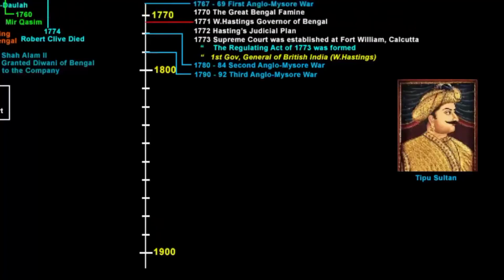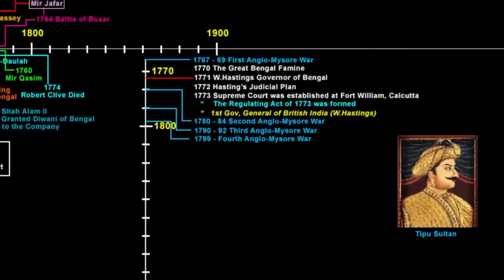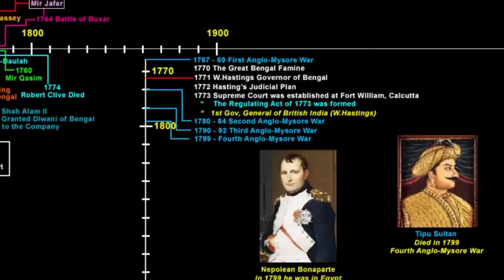The fourth and the last Anglo-Mysore War was fought in 1799. In this, Tipu Sultan died because the East India Company saw the alliance of Mysore and the French as a threat. Napoleon Bonaparte was a French military leader. He was posted in Egypt during 1799, and even the British had a presence in Egypt. So Tipu Sultan wrote letters to Napoleon, and in return Napoleon assured his support to Tipu against the British in India.